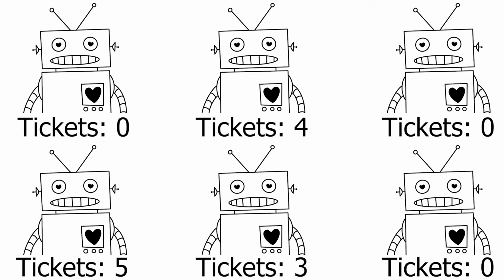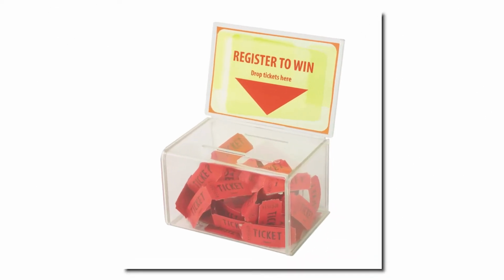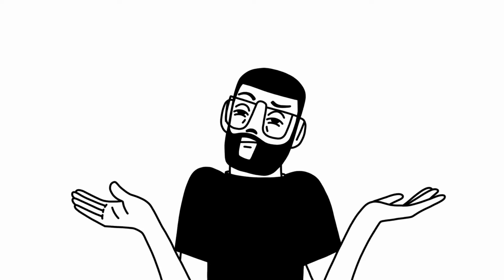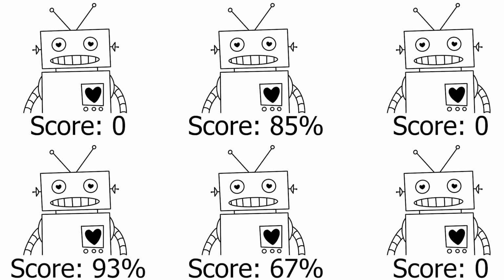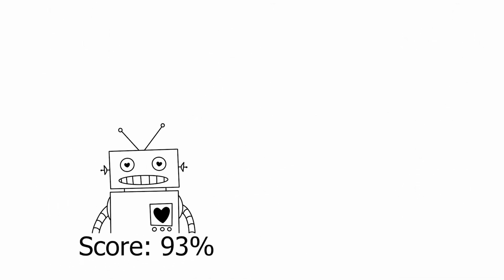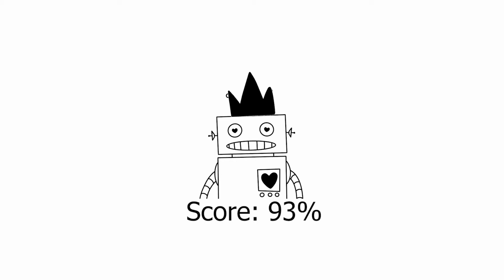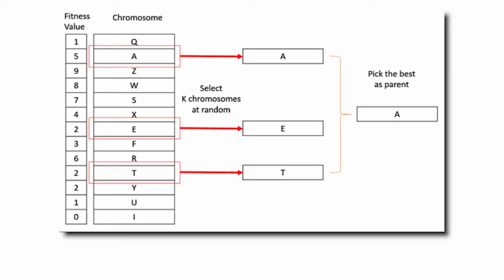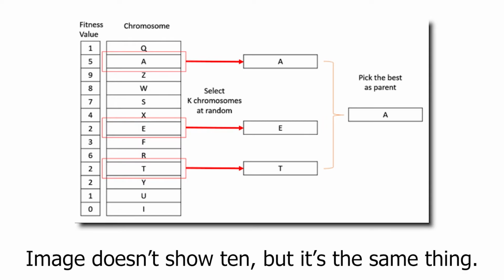Each bot is given a certain number of tickets based on how well they performed, and one by one, tickets are drawn from the raffle box, but instead of discarding a ticket after it's drawn, you put it back in the box. And I feel like it's easier to understand when you think about it this way. Tournament selection is basically selecting a small group of random bots, having them compete tournament style, and selecting the winner, repeating this process until you have enough bots selected. Or, as a better way to explain it, select 10 random bots out of your population of 100, then out of that 10, select the best performing one.